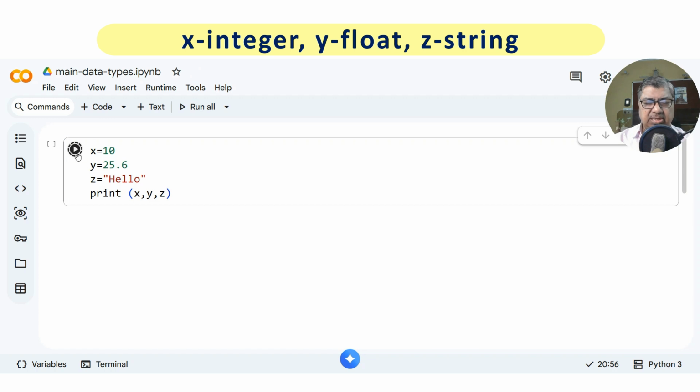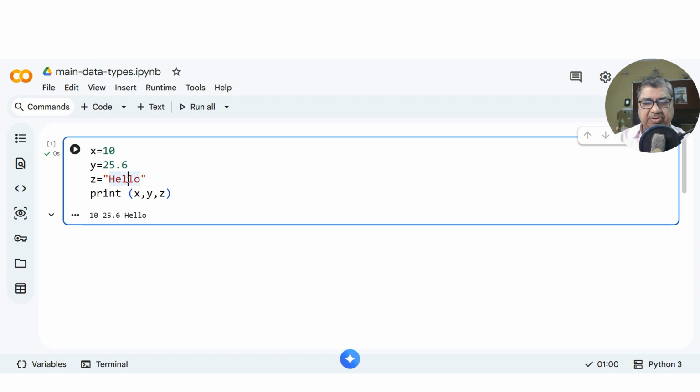Let us run this program. So it is giving us all these outputs. Now, interesting part is that these are three different types of values: integer, float, and string. We call float to some value which has numbers after the decimal point. That means the fractional values. Integers are the whole number values. Both float and integers can be negative values also.